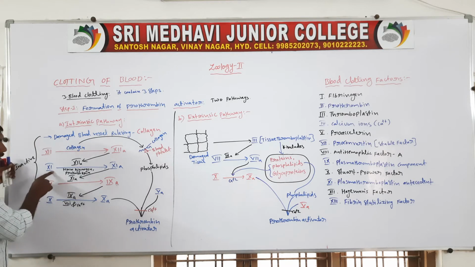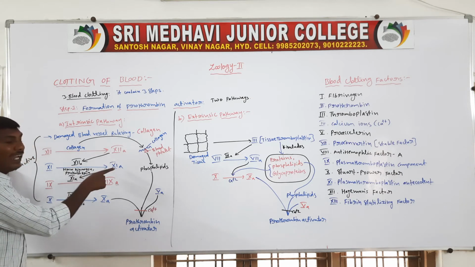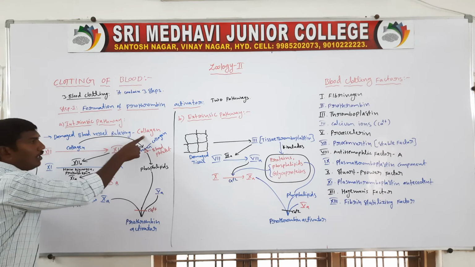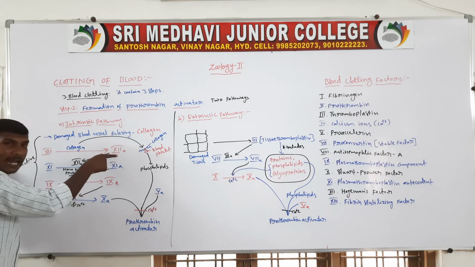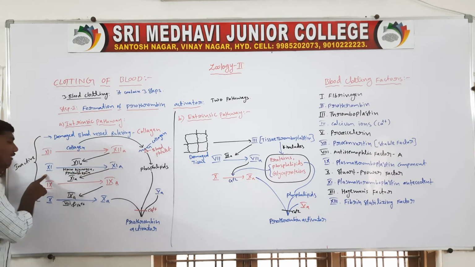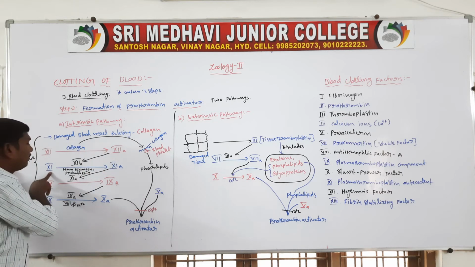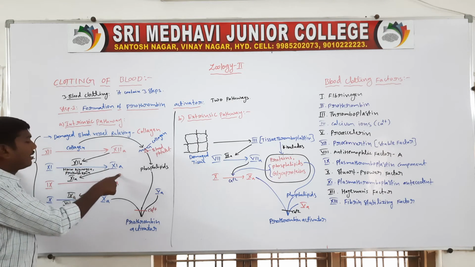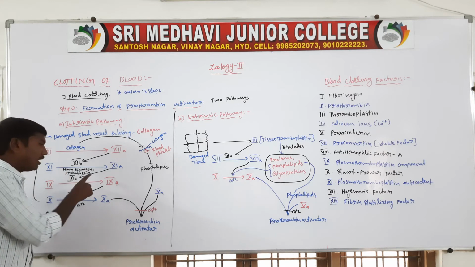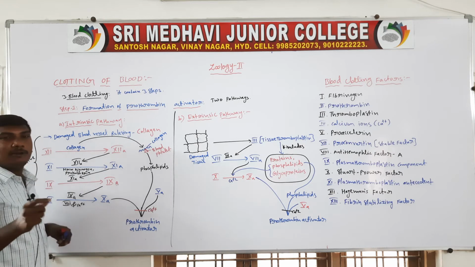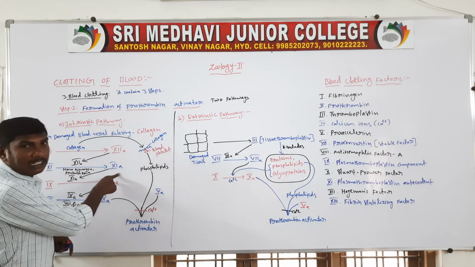Next, the 11th factor is also inactive. This active 12th factor converts the inactive 11th factor to the active 11th factor, in the presence of high molecular weight kininogen and prekallikrein. With these three, the inactive factor 11 is converted to the active factor 11.